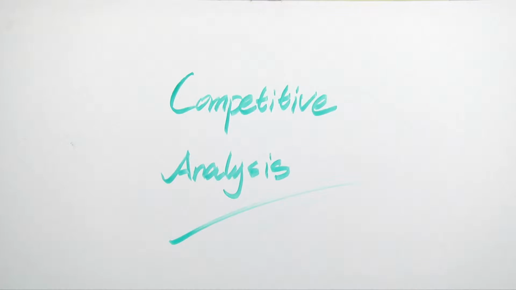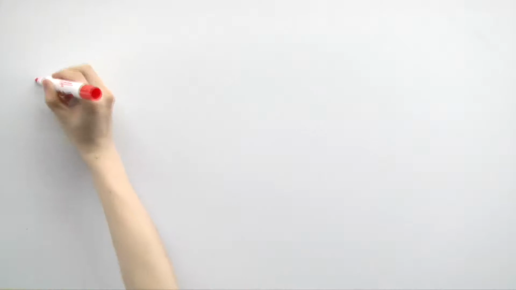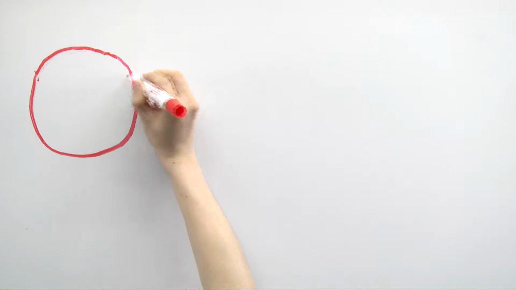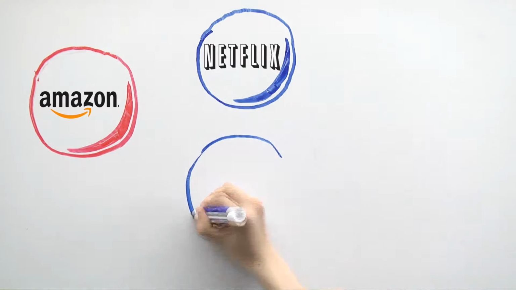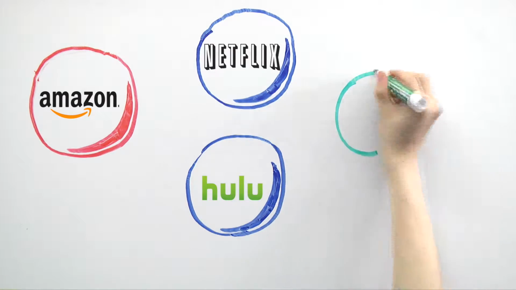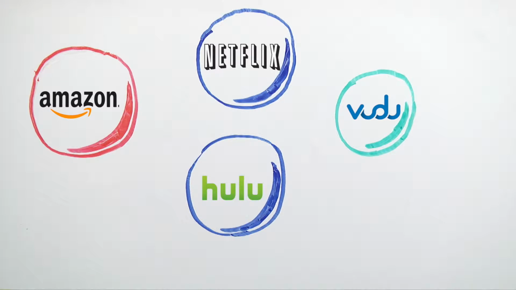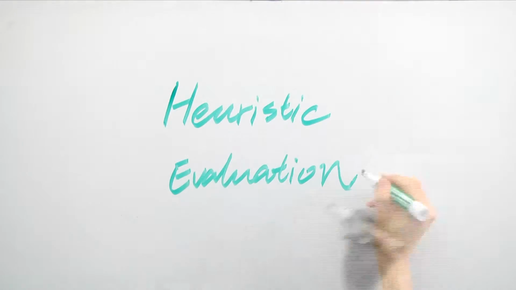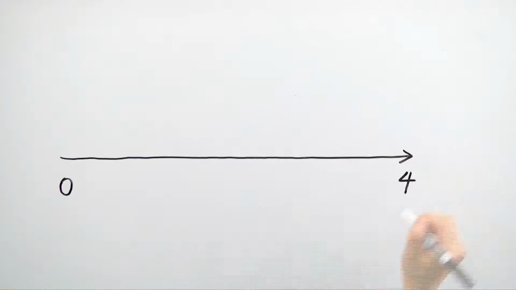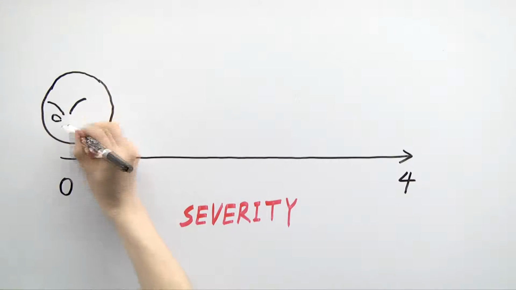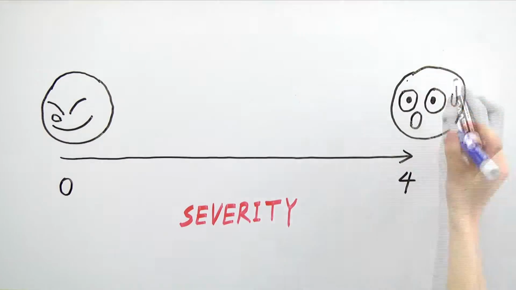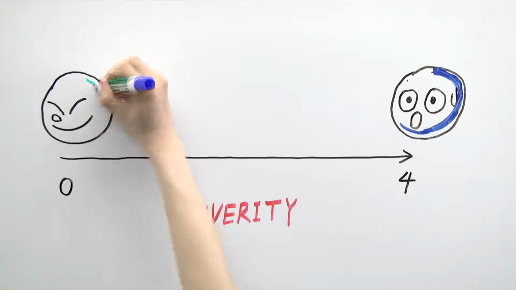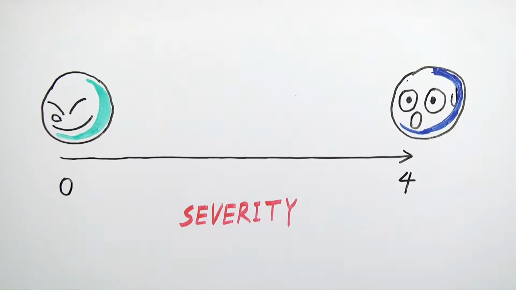Next, the comparative analysis. For this, we compared Pilotly's product and service with Amazon Prime Instant Video as our first-tier competitor, Netflix and Hulu Plus as our second-tier competitor, and Vudu as our niche competitor. The heuristic evaluation. Here we targeted several design issues and applied Nielsen's severity scale to them. The severity scale runs from 0 to 4. The higher the number, the higher the severity for that issue.